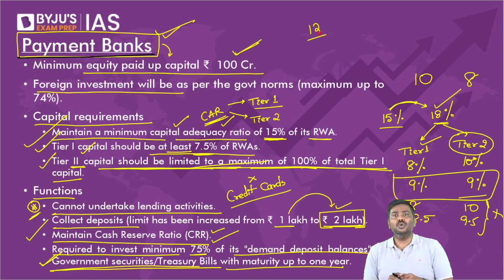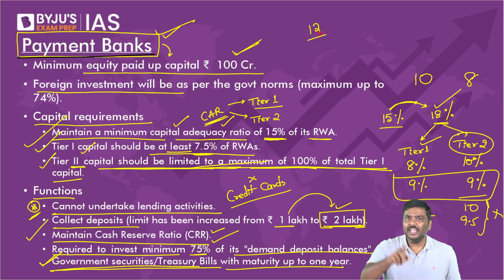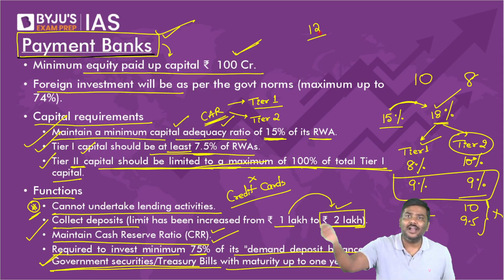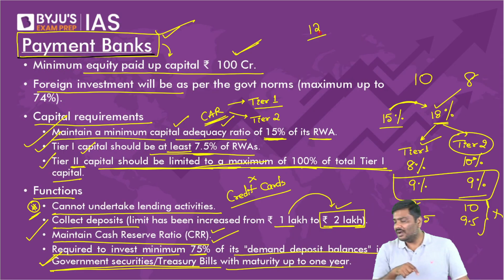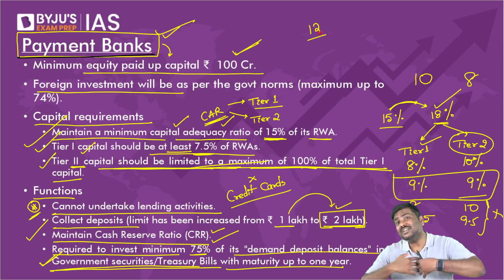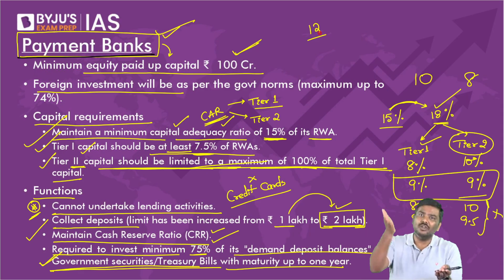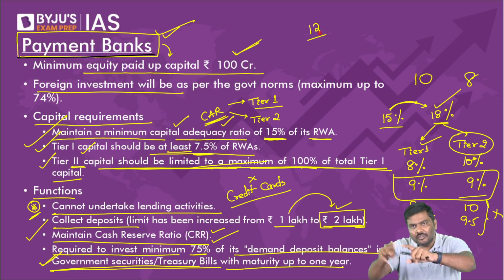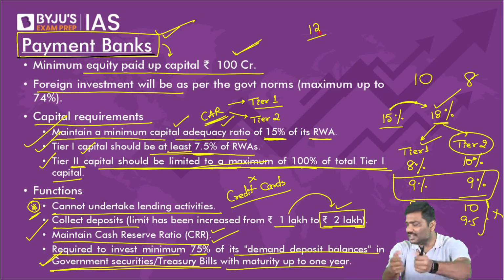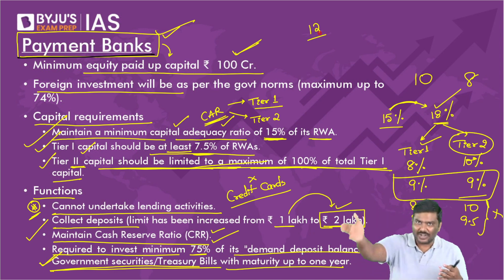And point number two, you are collecting deposit. Don't you think you are competing with State Bank of India in collection of deposit? You are competing with Punjab National Bank. You are competing with Bank of Baroda. So you are competing with other scheduled commercial banks to collect deposits. Don't you think there also you will face a lot of stiff competition? So on one side, in collection of deposit, you have competition.